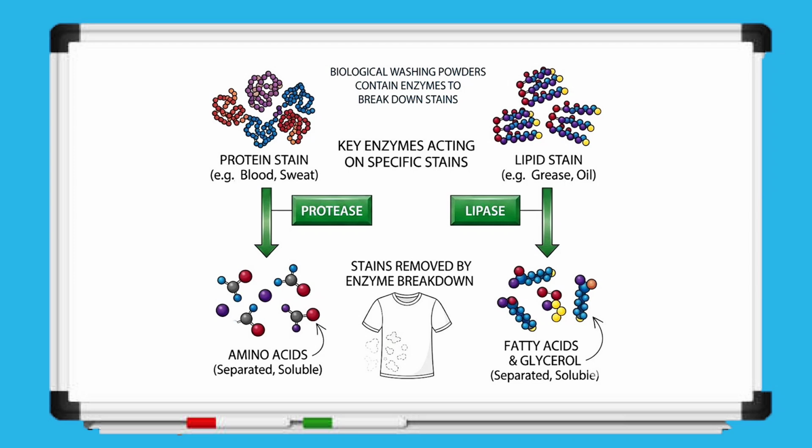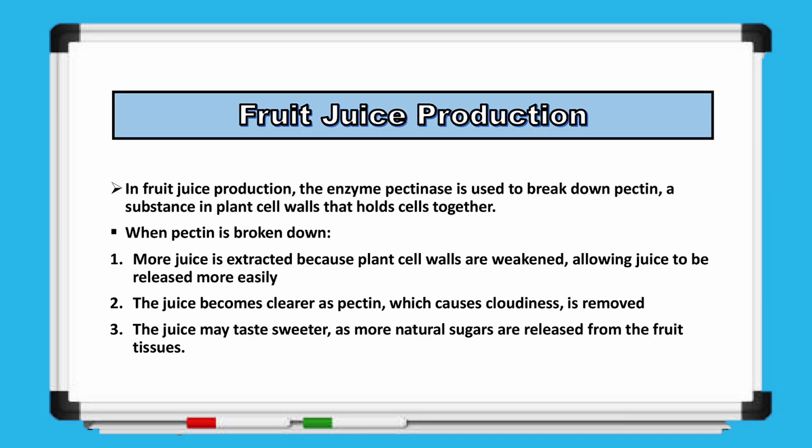As you can see here in the diagram, there is a before and after comparison of a fabric fiber with a stain attached to it. Enzyme molecules approach the stain and break it into much smaller pieces. In the after stage, the fabric appears clean because the stain has been broken down and washed away in water. Next we will discuss pectinase for fruit juice production.